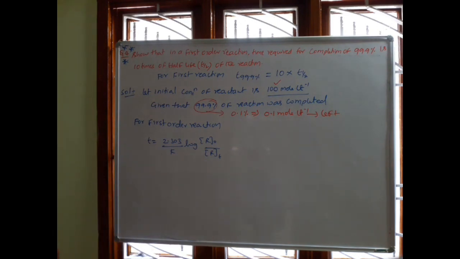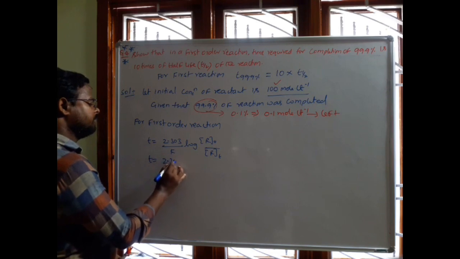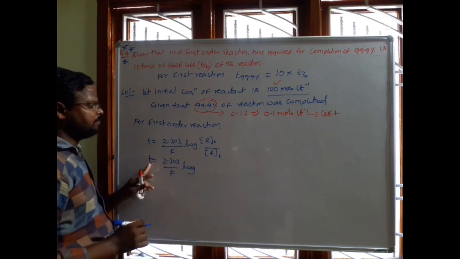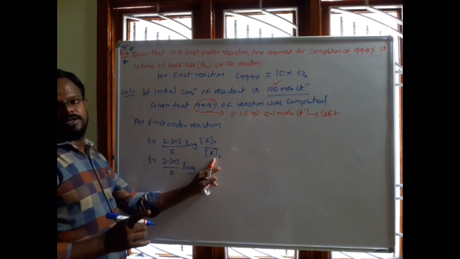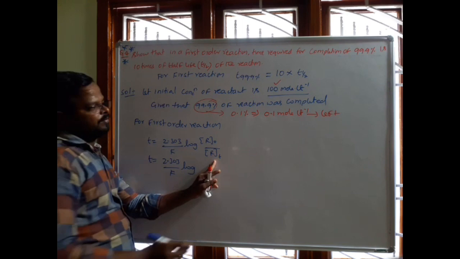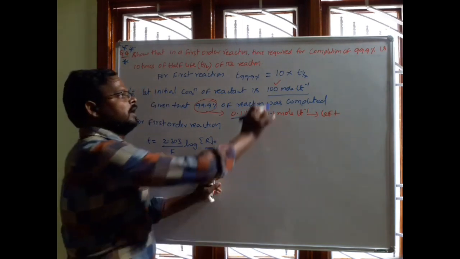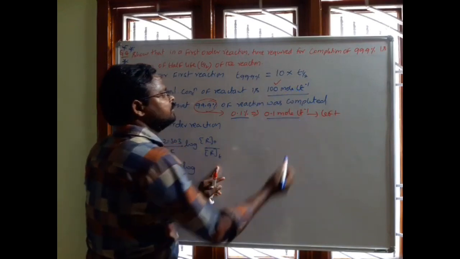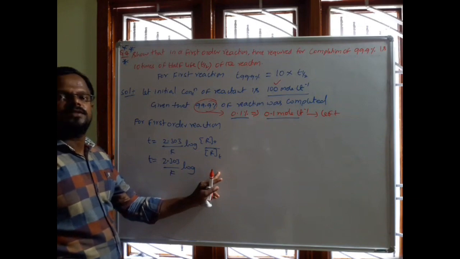Now see, t equals 2.303 by k log of, in a time t how much is completed? 99.9% of a chemical reaction was completed. That means how much percentage is left? 0.1 percentage is left. In 100 moles per liter, 0.1 percentage means how many moles? 0.1 mole per liter concentration of reactant was left.